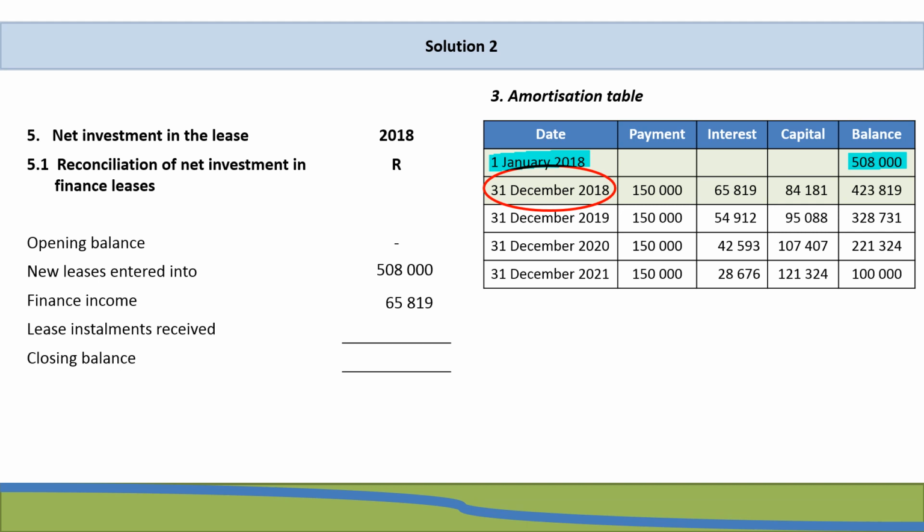Again, for our year ended 31 December 2018, there was only one lease installment, and therefore we're only going to deduct one lease installment, and that gives us a closing balance of 423,819, which agrees to our amortization table balance at 31 December 2018.